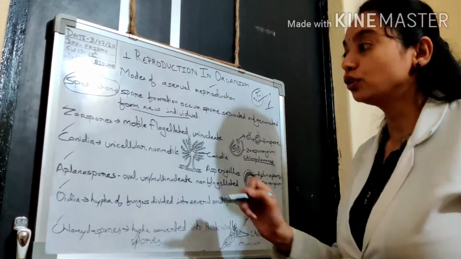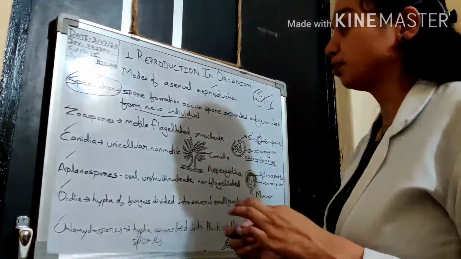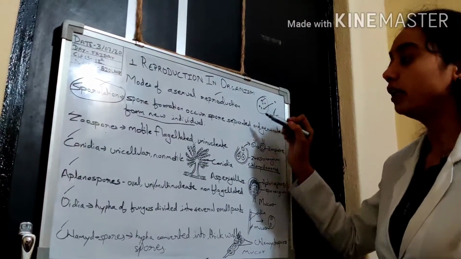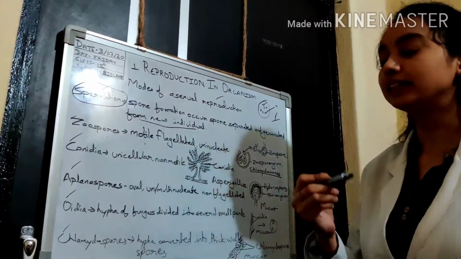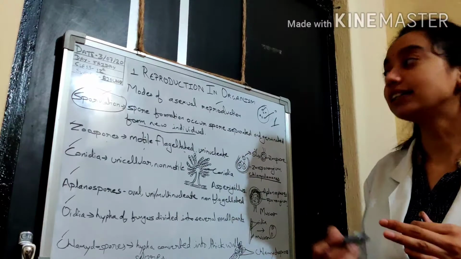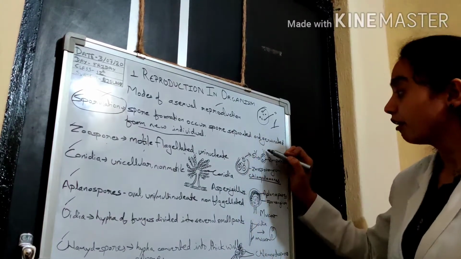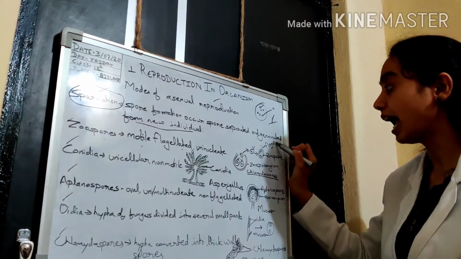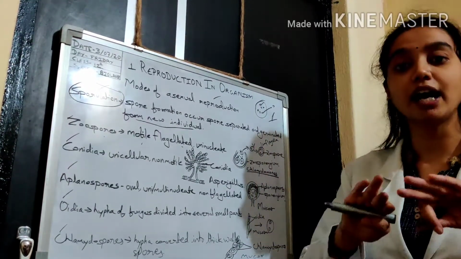So, zoospores. The spores formed are motile, meaning they can move. Flagellated means they have flagella. Flagella help in movement.